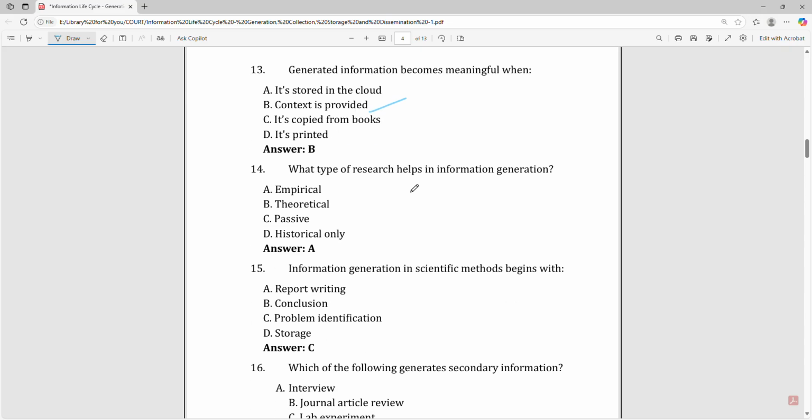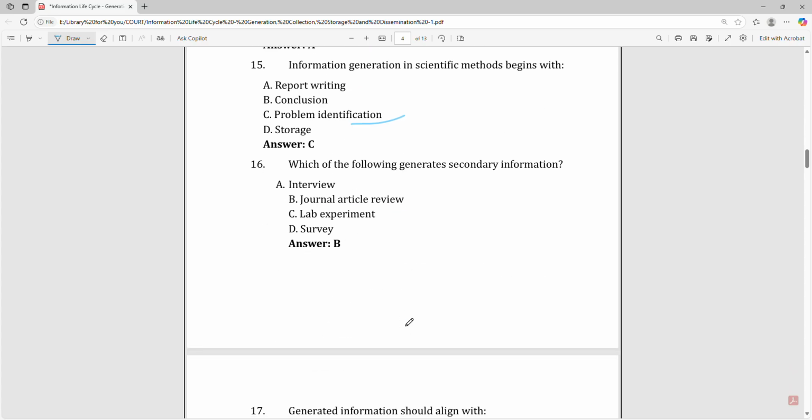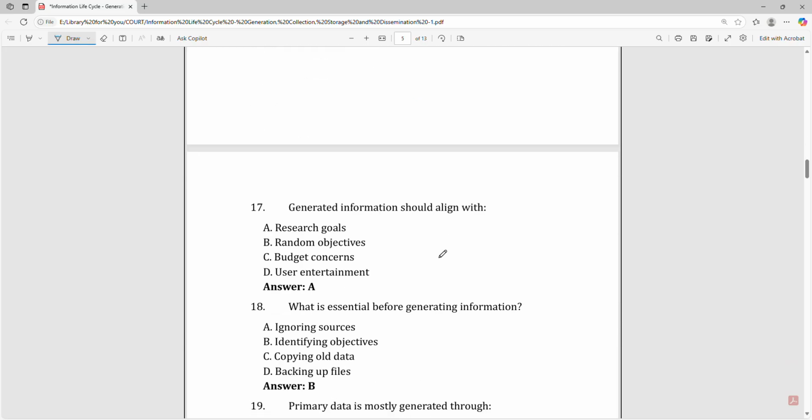What type of research helps in information generation? Empirical. Information generation in scientific method begins with the problem identification. Which of the following generates secondary information? Journal article review. Generated information should align with research goals.